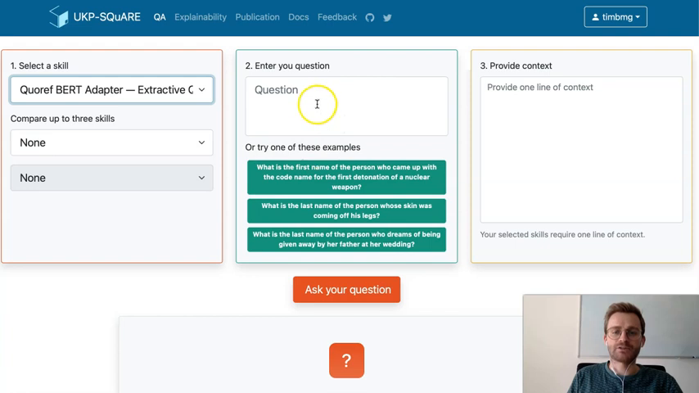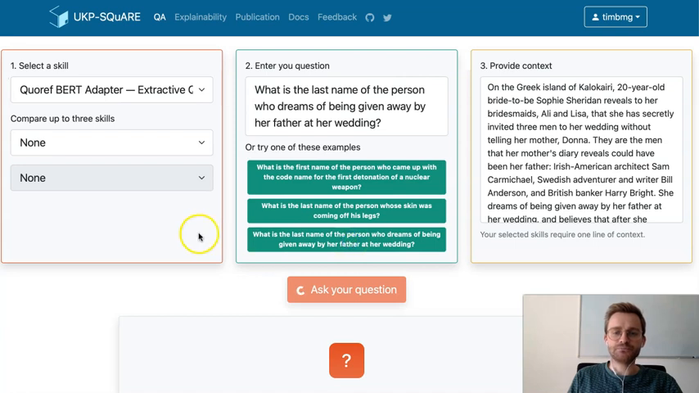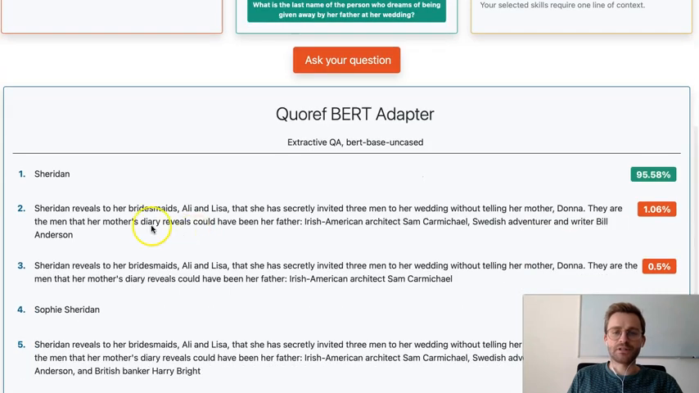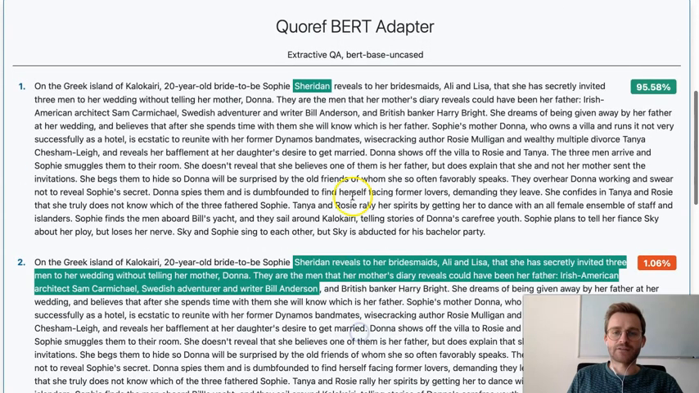Here in the middle we can enter our question, and since this is a span extraction model, on the right side we can provide the context. Now for this demo, we will just select one of the example questions. And now if we scroll down, we can see the extracted answers by the model along with the confidence score. And we can also see the answers in context and get to highlight where the extracted answer is coming from.